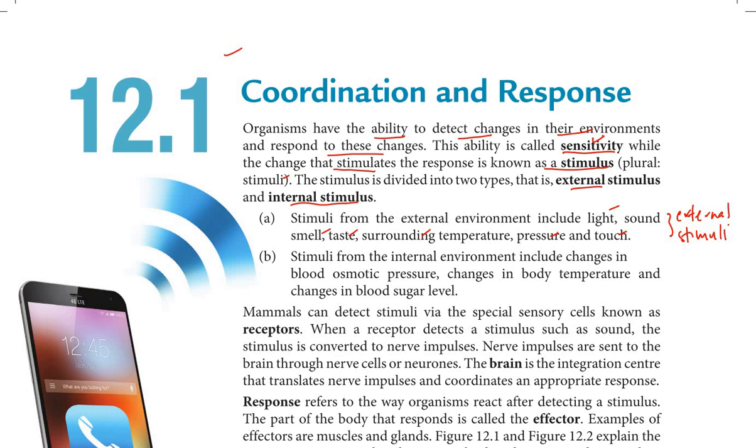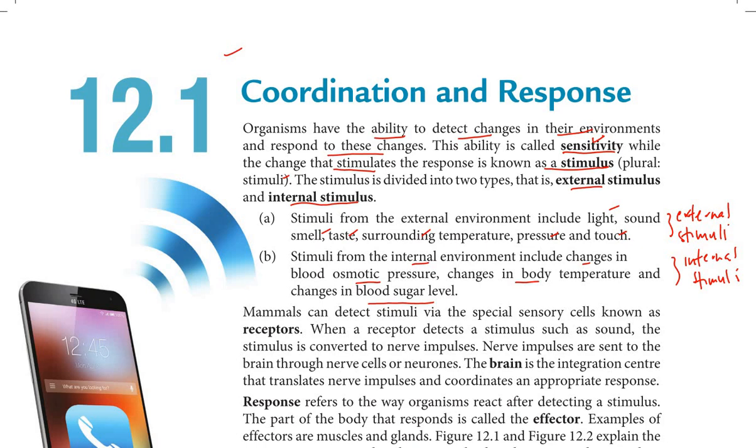Stimuli from the internal environment include changes in blood osmotic pressure, changes in body temperature, and changes in blood sugar level. These are known as internal stimuli because they occur inside our body. We can detect them only from inside our body. So external is outside, internal is inside.